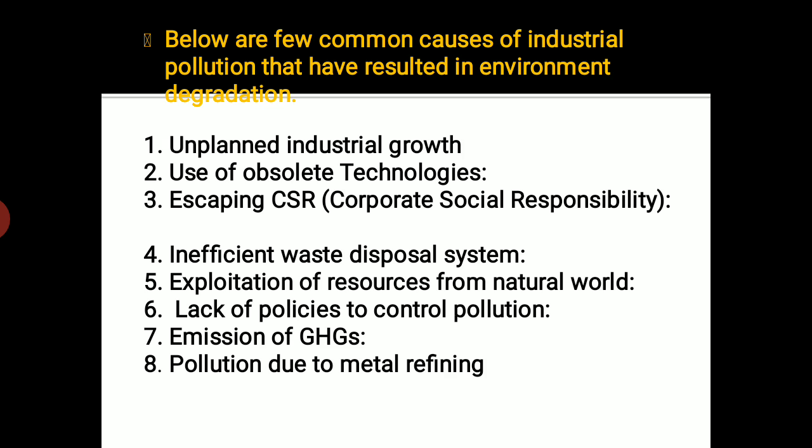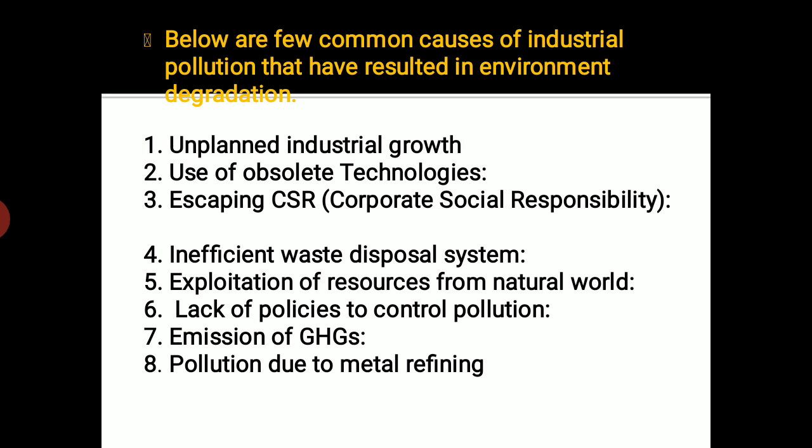Next comes lack of policies to control pollution. Many times policies are inefficient, or the rules and regulations are not capable enough, not strong enough, which may control the pollution from the industries, right? And moreover, industries even at times do not follow the control system, or the rules and regulations of the government. So again it creates a lot of pollution because you don't have the control system for it, and that is creating mass scale pollution, and that affects many people and ecology also to a great extent.